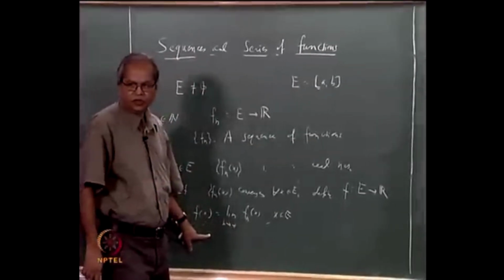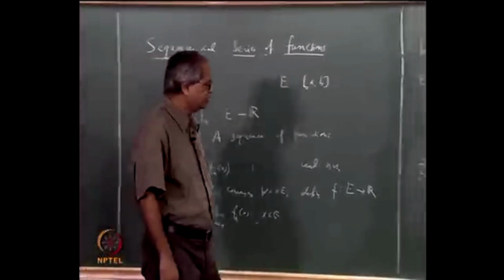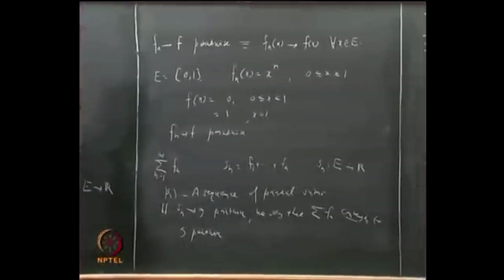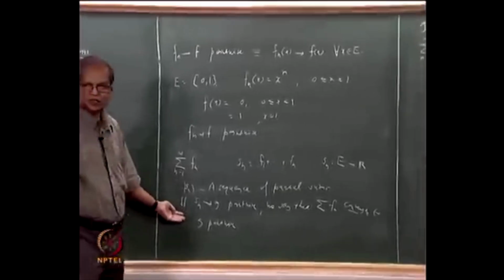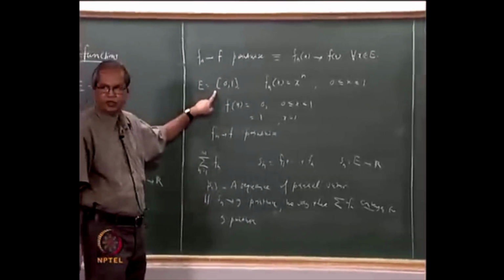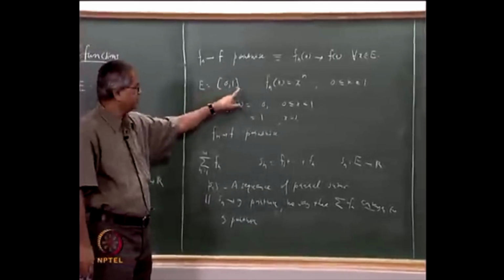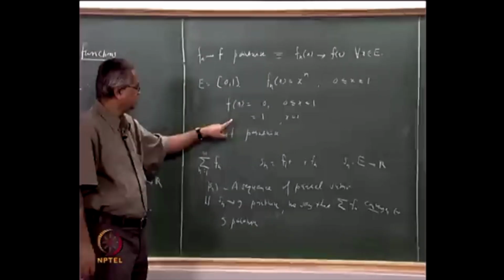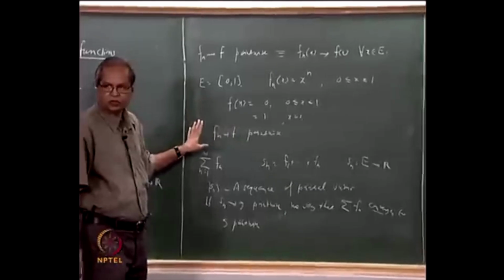Now when we start analyzing these questions, it turns out that this pointwise convergence is not a very satisfactory thing. You already have one example here. Here each Fn is a continuous function, but this F is not a continuous function.